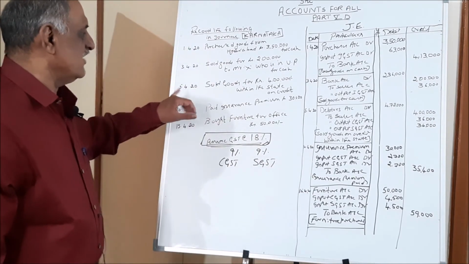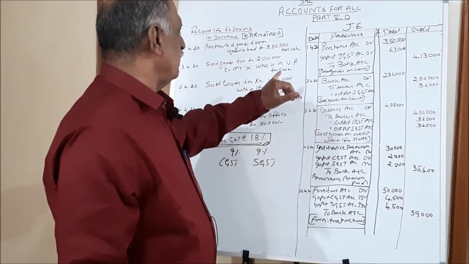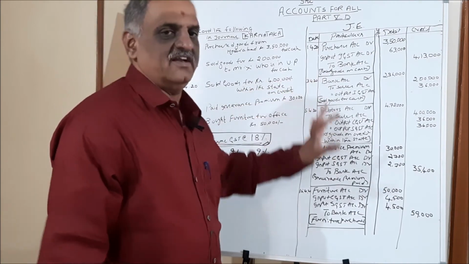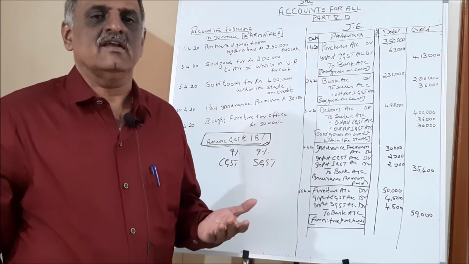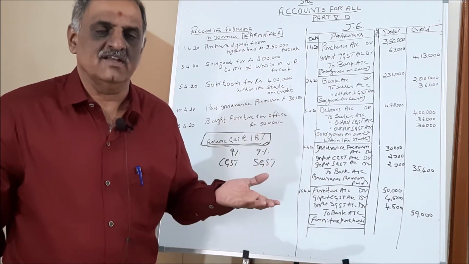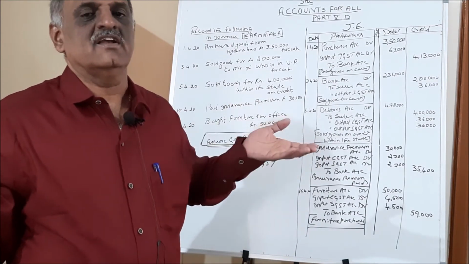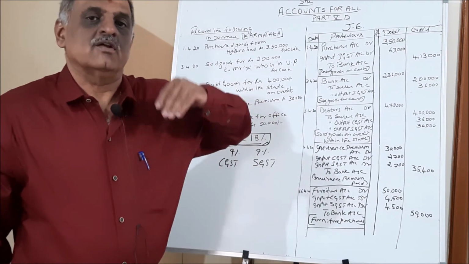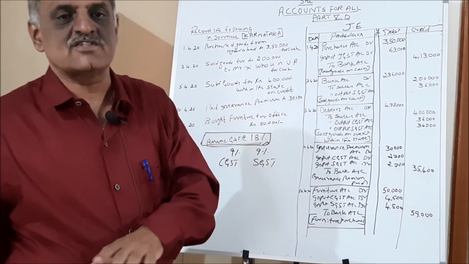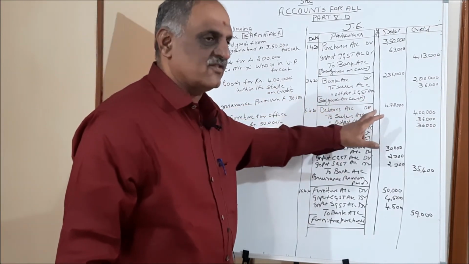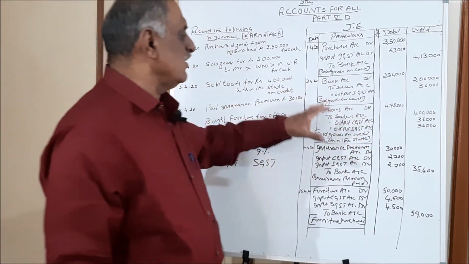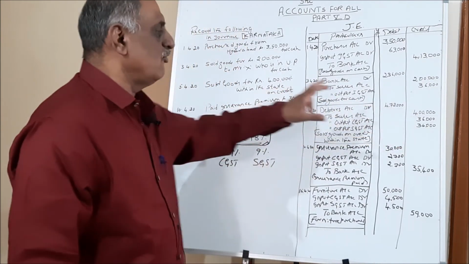Now the third transaction: sold goods for rupees 4 lakh within the state on credit. Credit means you are not going to get cash now; we are going to get the cash later. So earlier, for sold goods on credit, you wrote X account debit to sales account. Now X's name has not been given, so it is called debtors. So debtors account debit to sales account, 4 lakh.